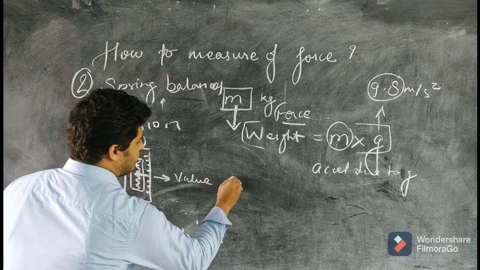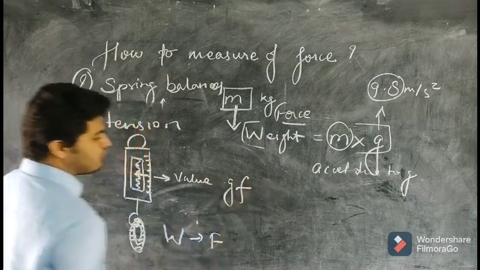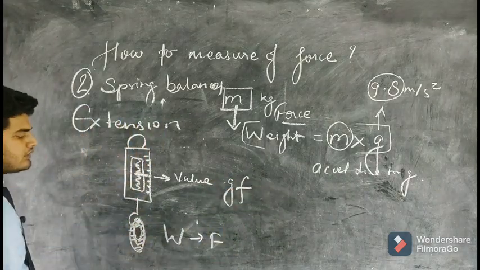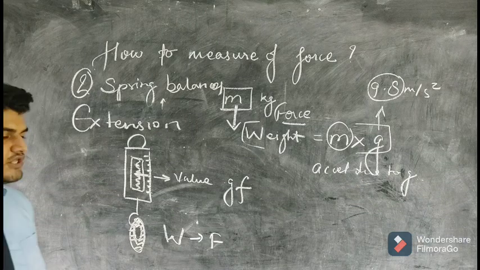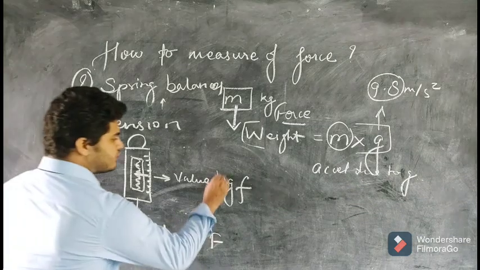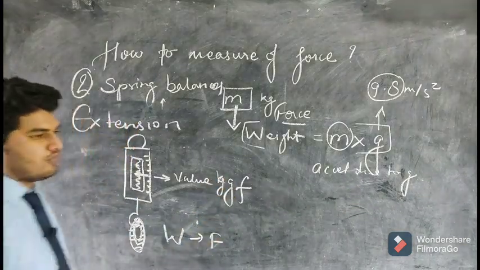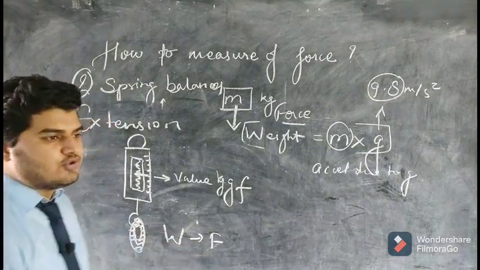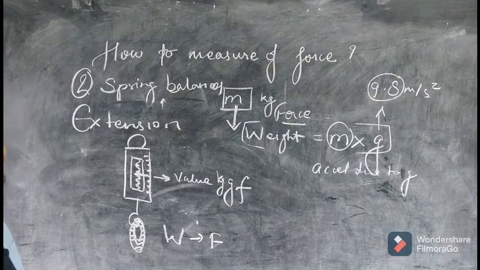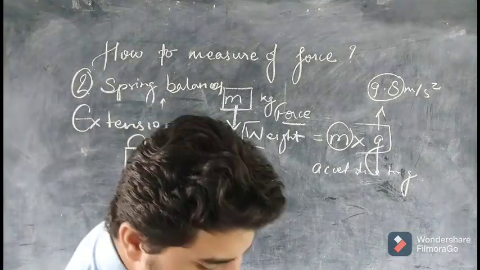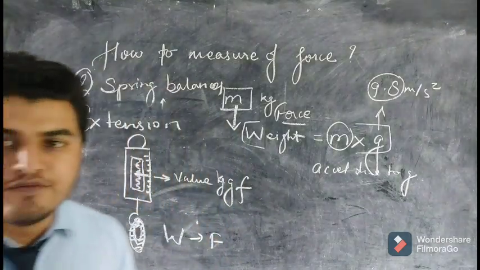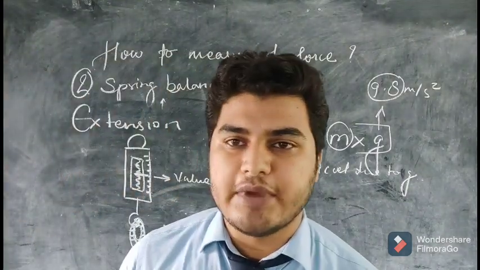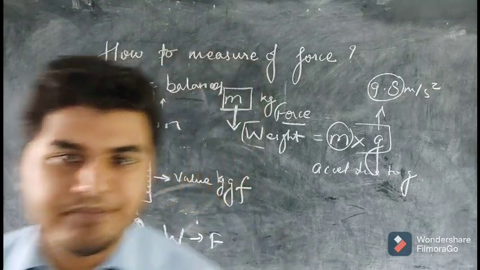The value on this scale will be in GF, which I have already discussed. The scale is calibrated into GF or KGF, which we have already discussed in the units of force. So if you know the value in KGF, you can convert it into Newton, and you will be able to know the amount of force being applied over here. So these are the two ways by which you can calculate the force. We can calculate the force by these two simple machines.